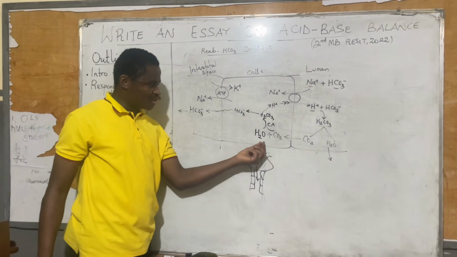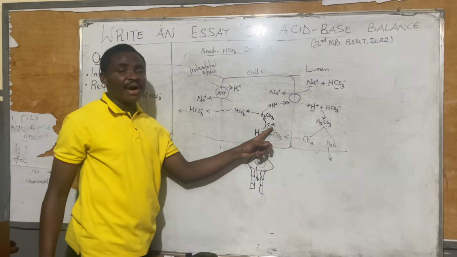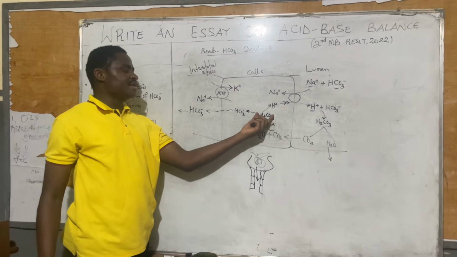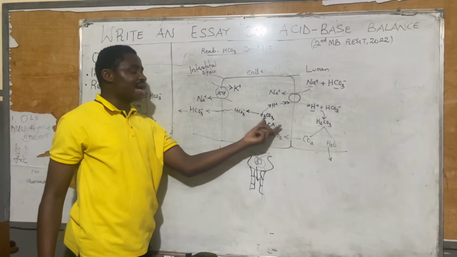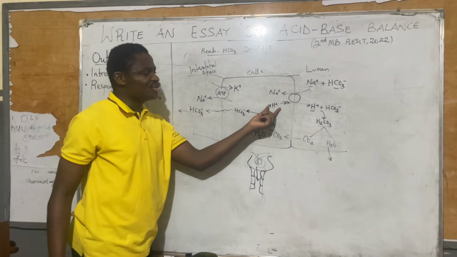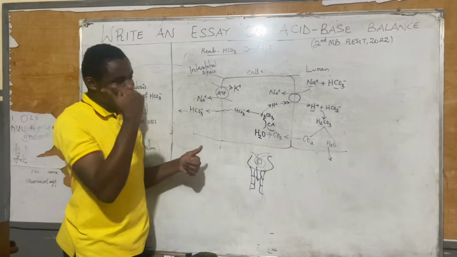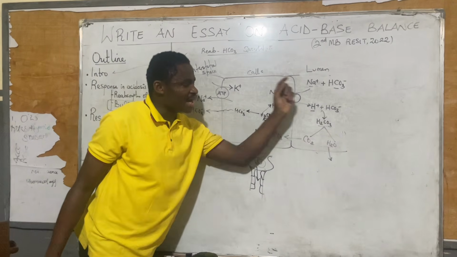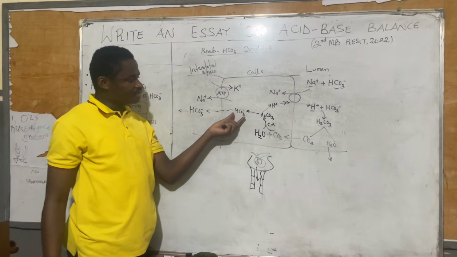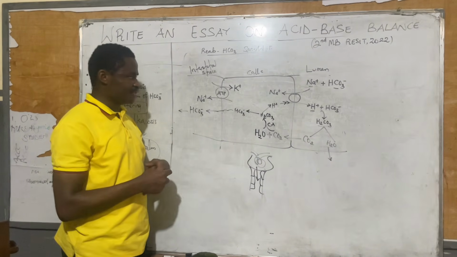CO2 reabsorbed combines with water to form H2CO3 using the enzyme carbonic anhydrase. Then carbonic acid dissociates to bicarbonate ion and hydrogen ion. Hydrogen ion goes back again to continue the process with another bicarbonate ion, while HCO3 minus is then reabsorbed.